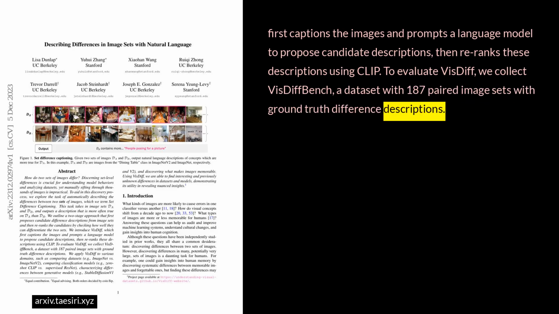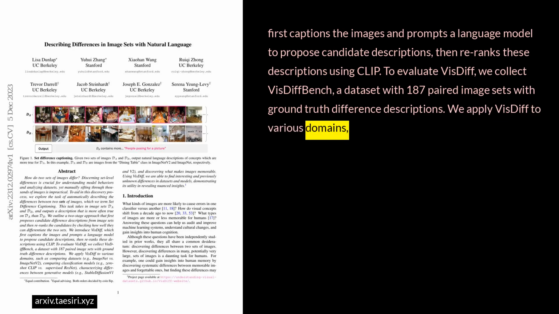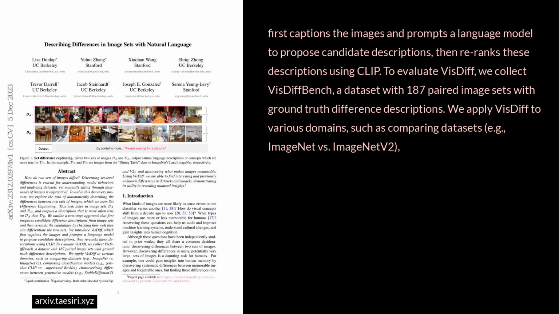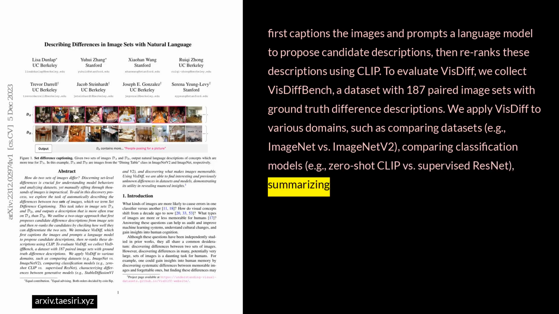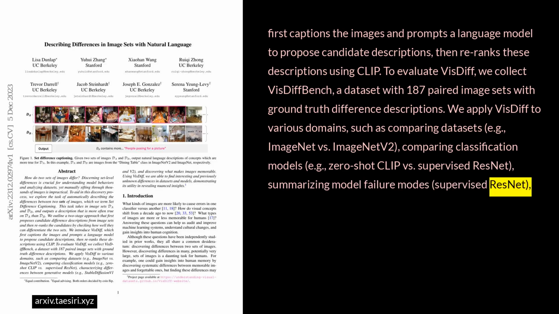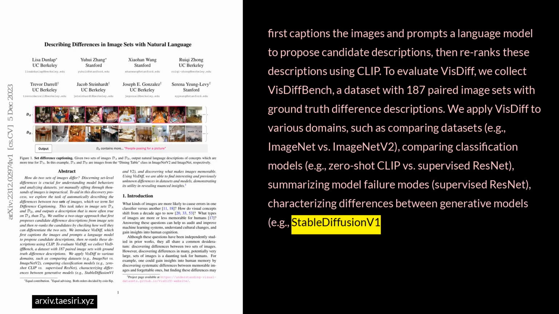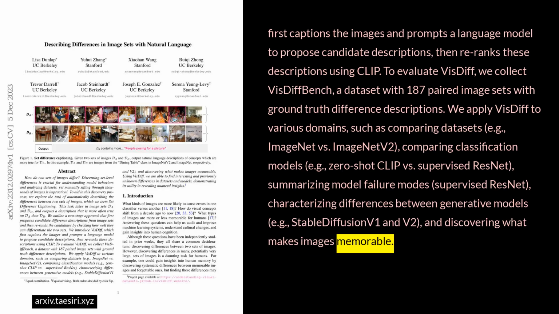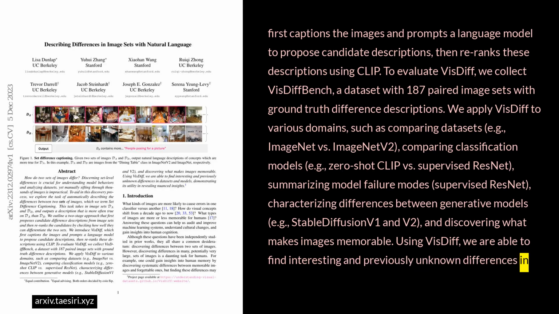We apply VisDiff to various domains, such as comparing datasets, for example ImageNet versus ImageNet v2, comparing classification models, for example zero-shot CLIP versus supervised ResNet, summarizing model failure modes, characterizing differences between generative models, for example Stable Diffusion v1 and v2, and discovering what makes images memorable. Using VisDiff, we are able to find interesting and previously unknown differences in datasets and models, demonstrating its utility in revealing nuanced insights.